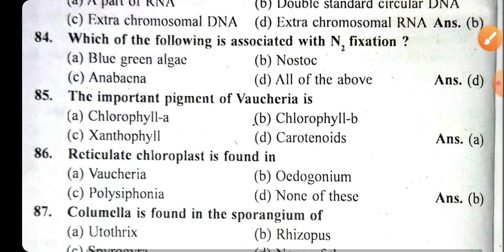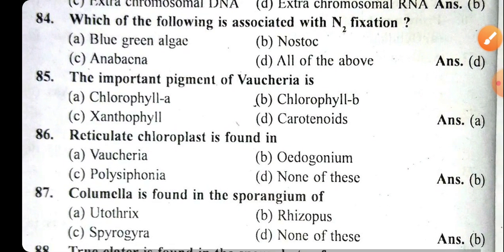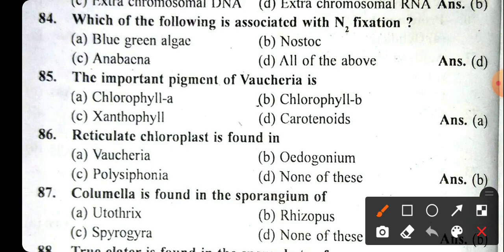Now the next question is, which of the following is associated with nitrogen fixation? That is all of the above, because blue-green algae, Nostoc and Anabaena, all three possess the nitrogen fixation process. The right answer is all of the above. The important pigment of Euceria is chlorophyll A. Reticulated chloroplast is found in Oedogonium.